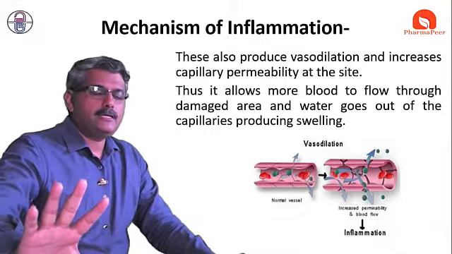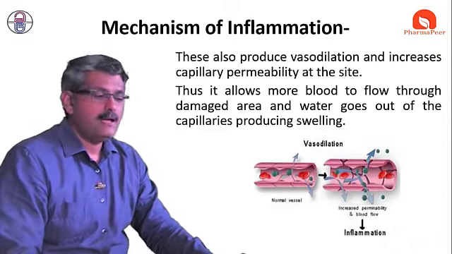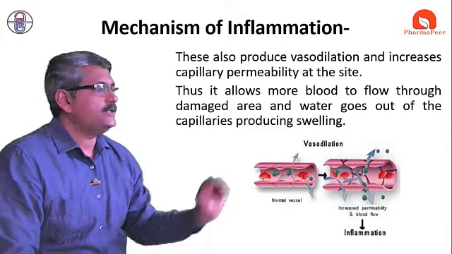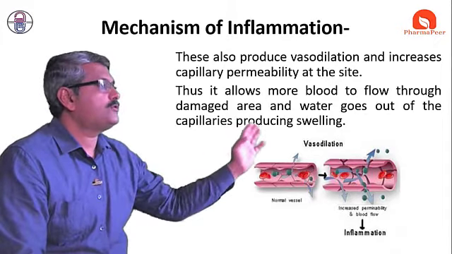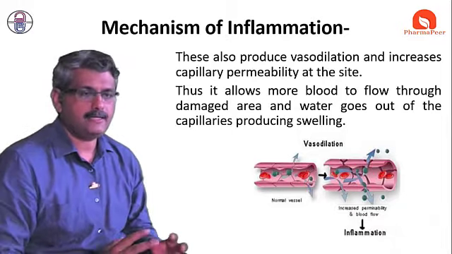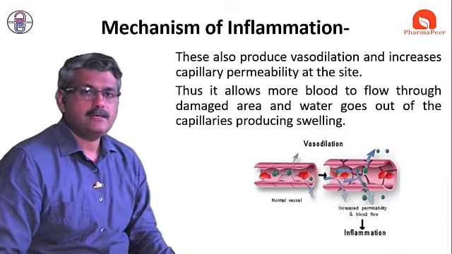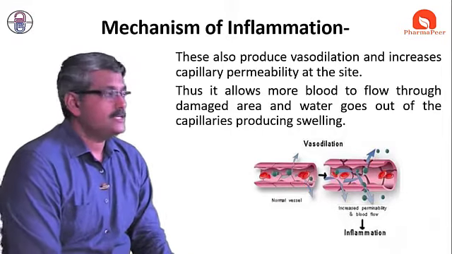Maximum amount of blood is supplied to the area where the damage is, and water goes out. Due to increased permeability, water goes out from the capillary and feels like a swelling. That is an enlargement, which we call swelling.